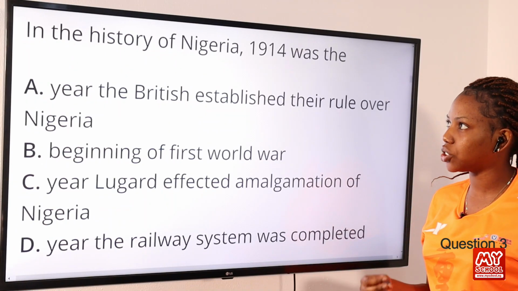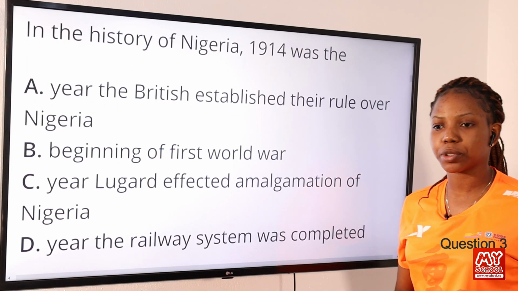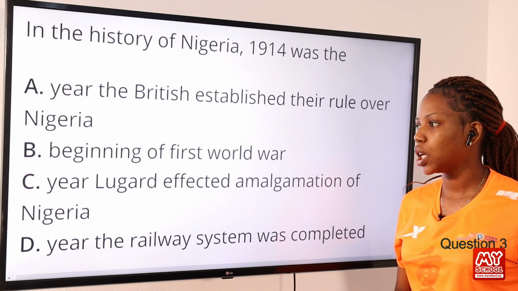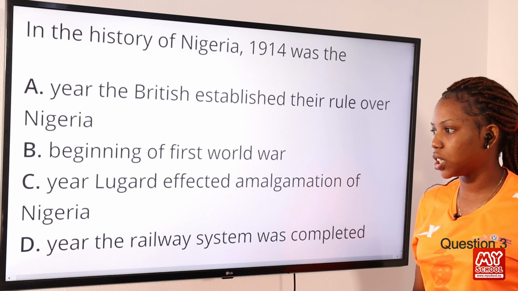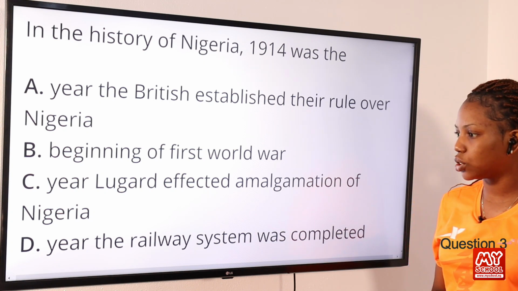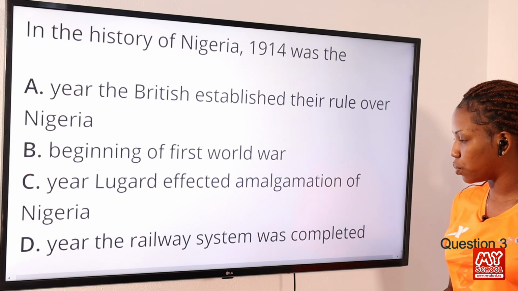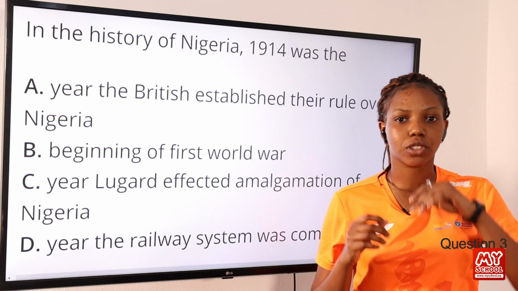Question 3. In the history of Nigeria, 1914 was: option A, the year the British established their rule over Nigeria. Option B, the beginning of the First World War. Option C, the year Lugard effected the amalgamation of Nigeria. Option D, the year the railway system was completed. The answer to this question is option C.